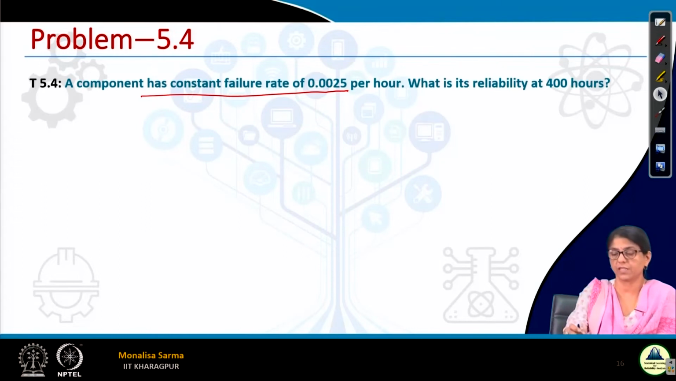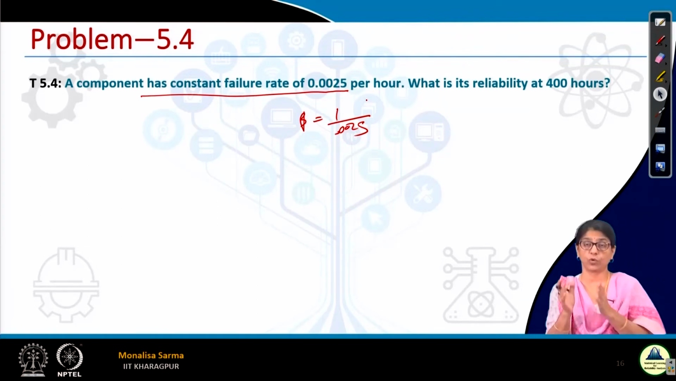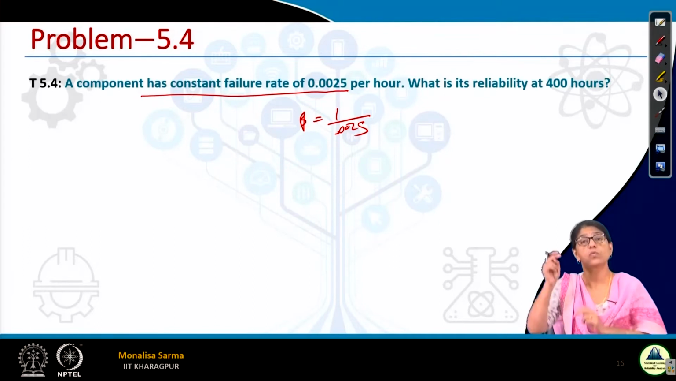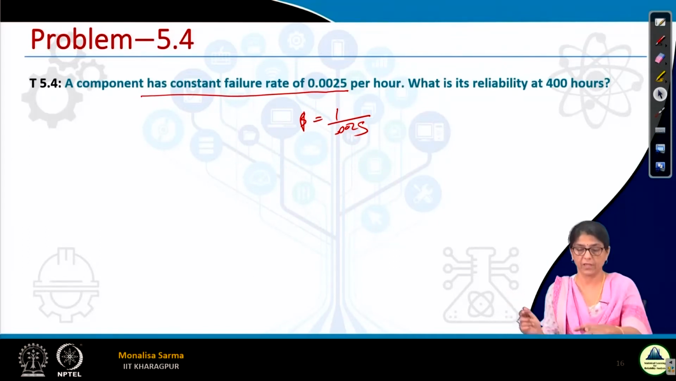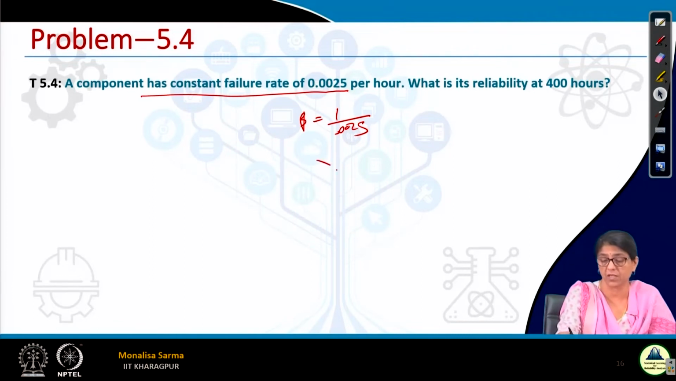If this is 0.0025 failures per hour, then this is my lambda value, not the beta value. If I consider beta equal to 1 by 0.0025, that would be 1 failure per unit time. Here alpha is specified, lambda is specified. So here lambda is equal to 0.0025.